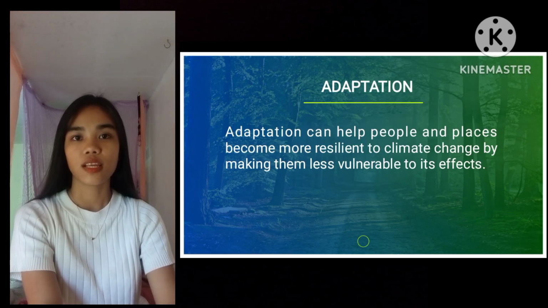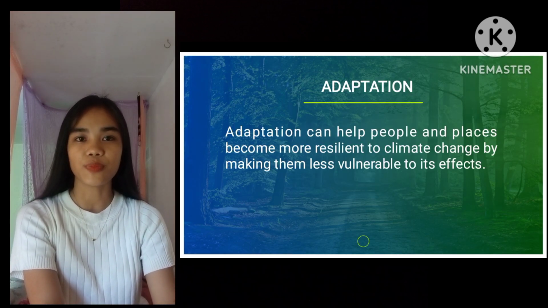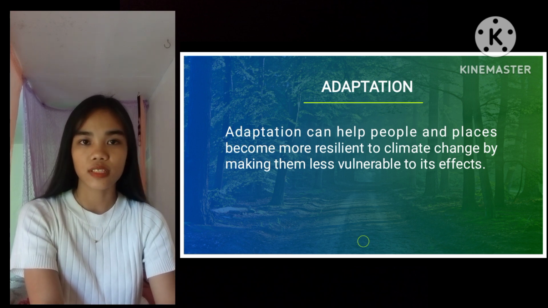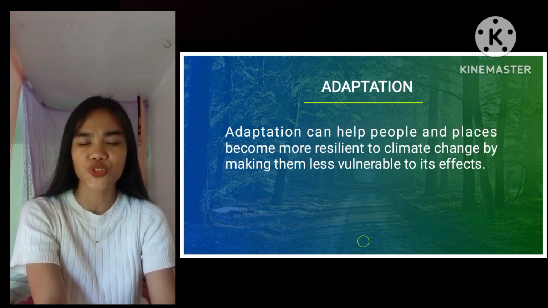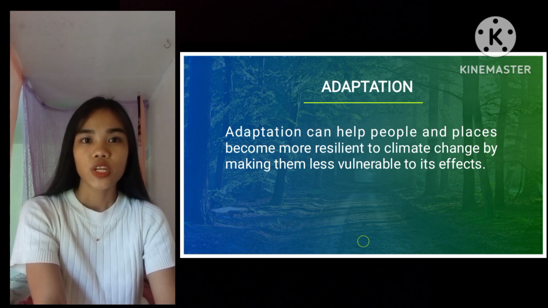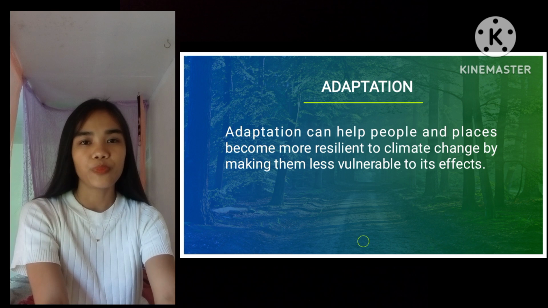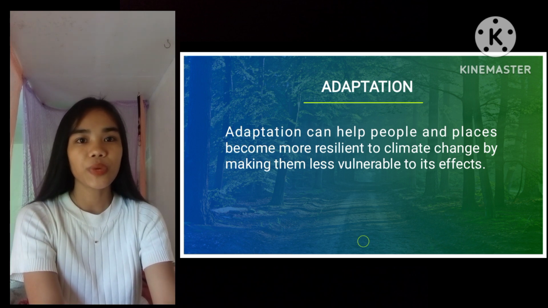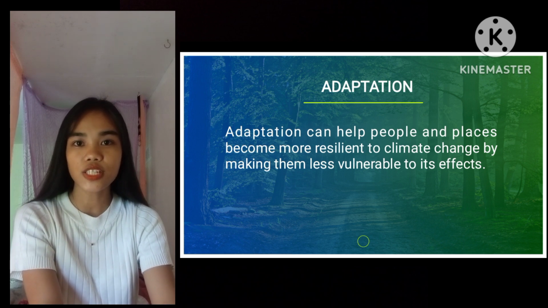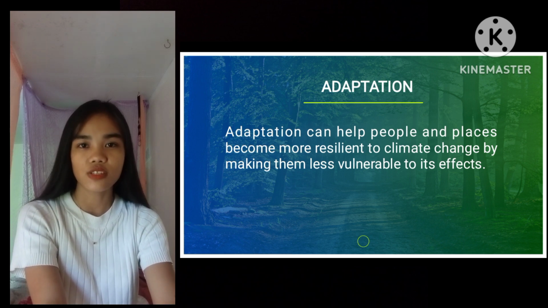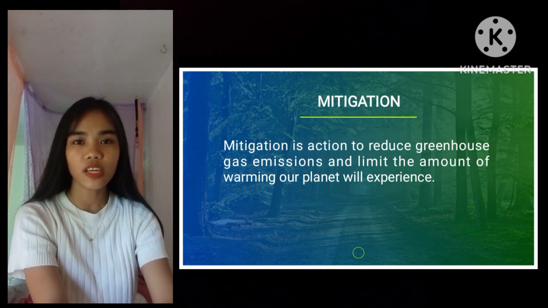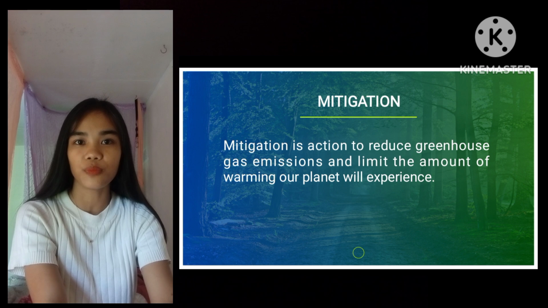Next is adaptation. Adaptation can help people and places become more resilient to climate change by making them less vulnerable to its effects. Think of adaptation like making your house stronger to withstand a storm. It's about taking steps to make people and places less vulnerable to the impacts of climate change. By adapting, we can build stronger communities, protect our resources, and be better prepared for the challenges of a changing climate.